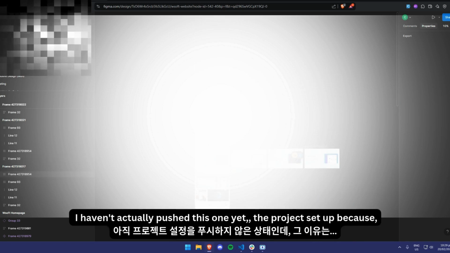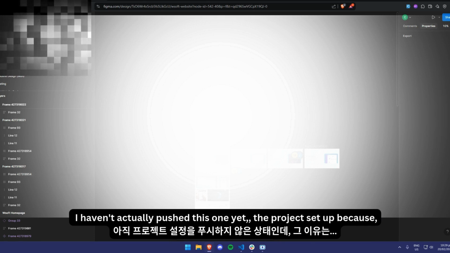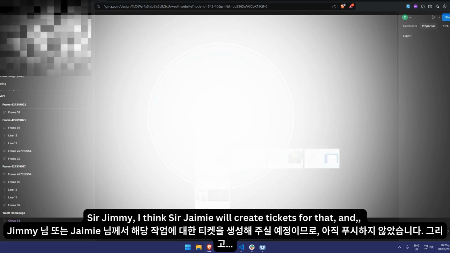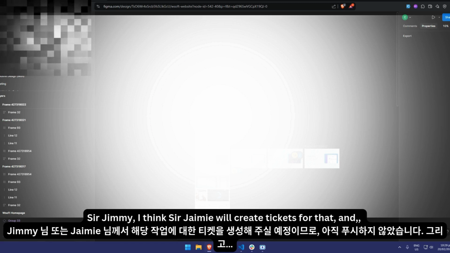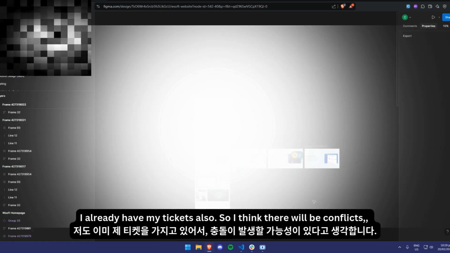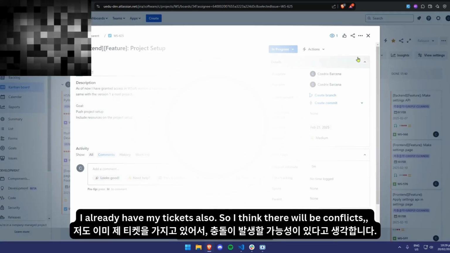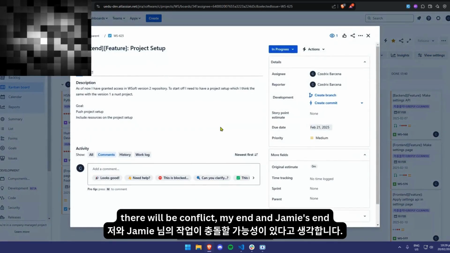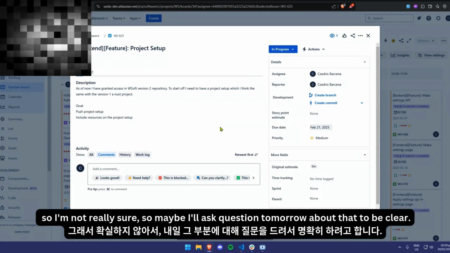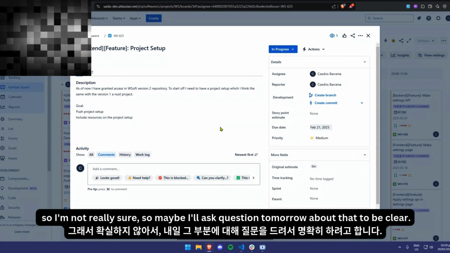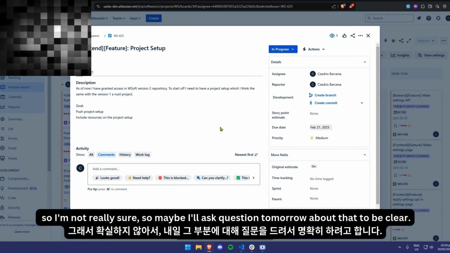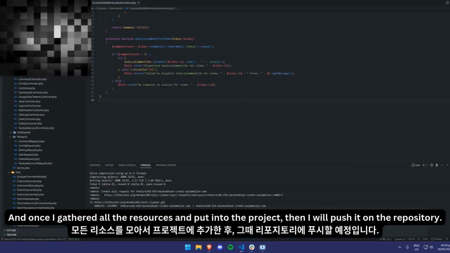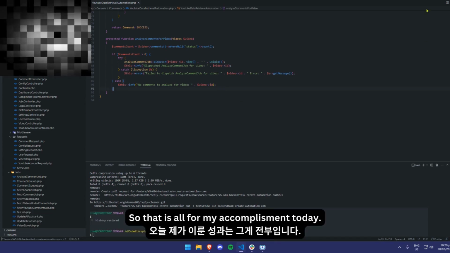And I haven't actually pushed the project setup yet, because I think Sir Jamie will create tickets for that, and I already have my tickets also. So I think there will be conflicts on my end and Sir Jamie's end. I'm not really sure, so maybe I'll ask a question tomorrow to be clear. Then once I have gathered all the resources and put them into the project, I will push it to the repository.